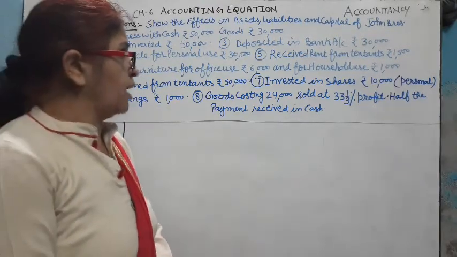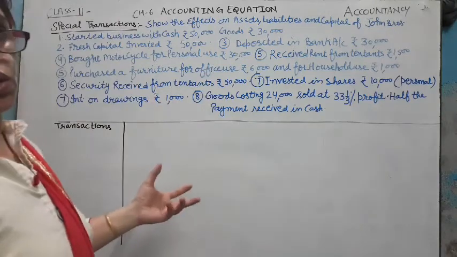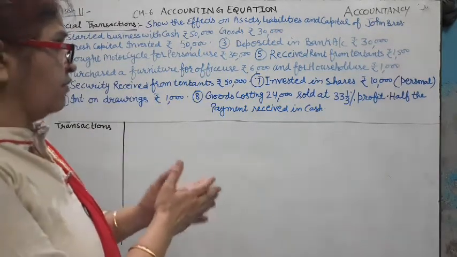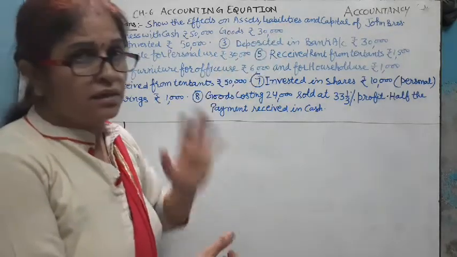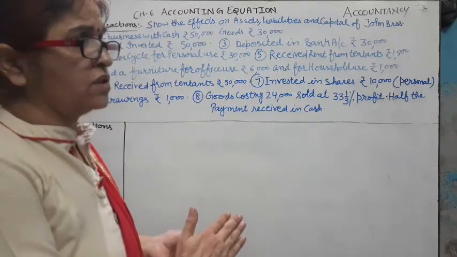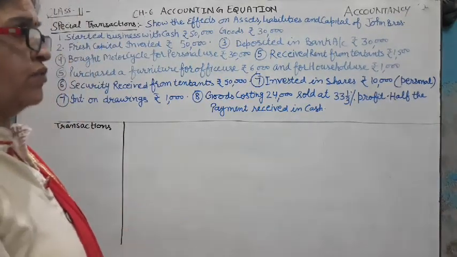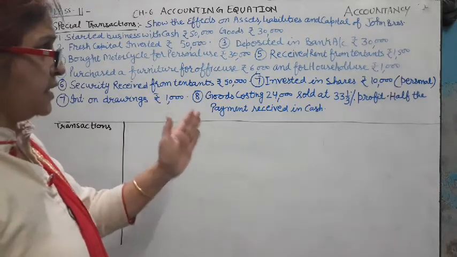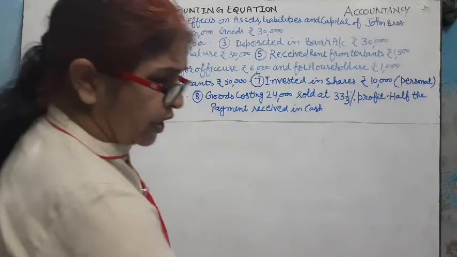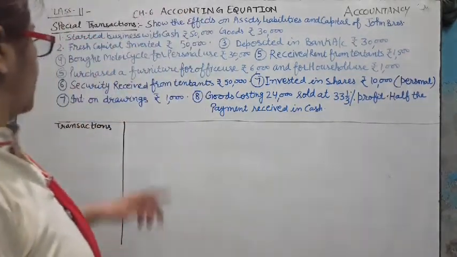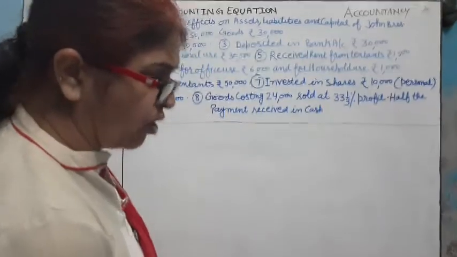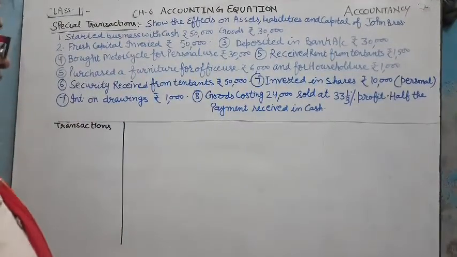अकाउंटिंग इक्वेशन में आपने कुछ ट्रांजैक्शंस को रिकॉर्ड करना सीखा था. How these transactions affect our capital, assets and liabilities, and after that our equation is also satisfied. Left hand side is equal to right hand side. Assets is equal to liabilities plus capital. So today I am giving some other transactions and show the effect of those transactions on assets and liabilities.